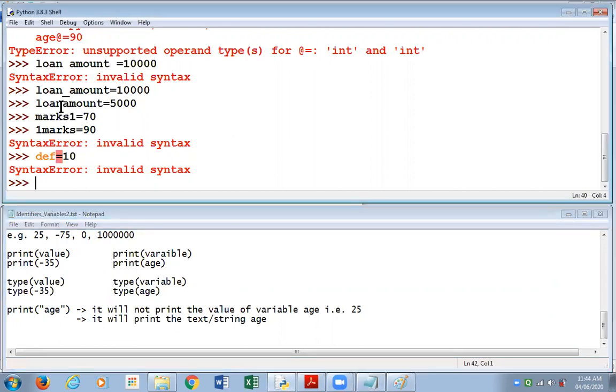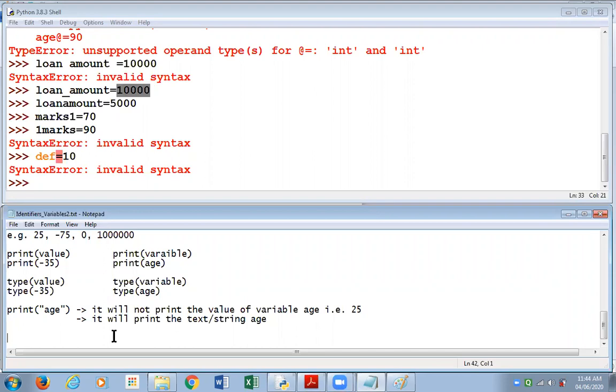In fact, what you can do is, when I give an example like loan_amount = 10000, you can give some other name to your variable and give some other value to your variable. So this is how you learn better. If you try out examples similar to the ones that I've given on your own, that will be a better way of learning and understanding things.